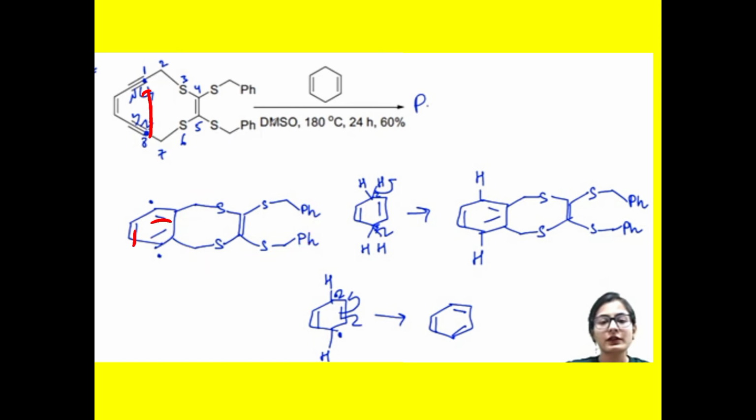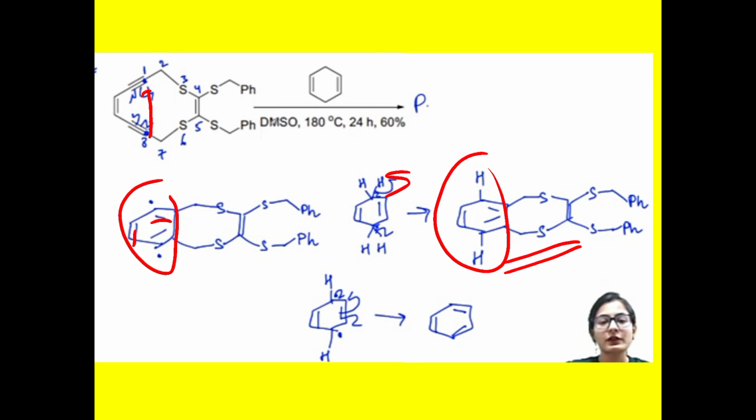Again this radical can be stabilized by using a suitable hydride donor, that is 1,4-cyclohexadiene. Here formation of the radical, again radical; this radical is used for the stabilization of this radical, and again formation of this final product.